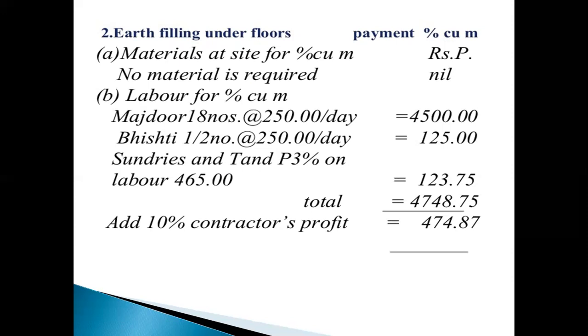Next one, earthwork filling under floor. We take 1%. In materials, no materials are required, so payment is nil. And labor for 1 cubic meter: Mazdurs 18 numbers, paid 250 rupees per day each. Then 18 into 250 equals 4,500. And Bisti, half number, 250 per day, so 250 by half is 125 rupees.